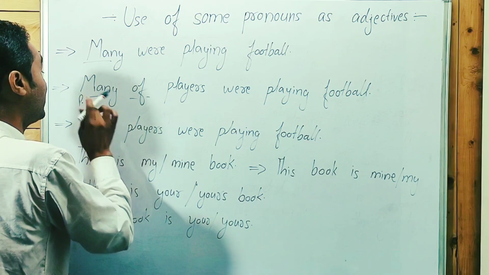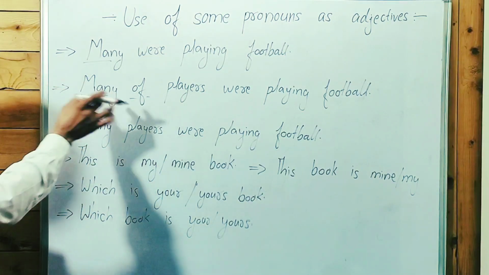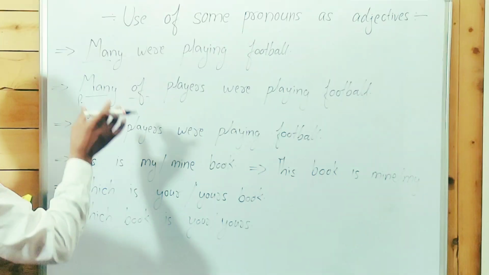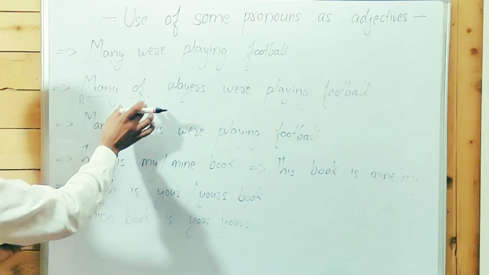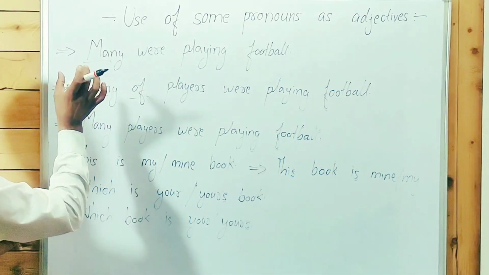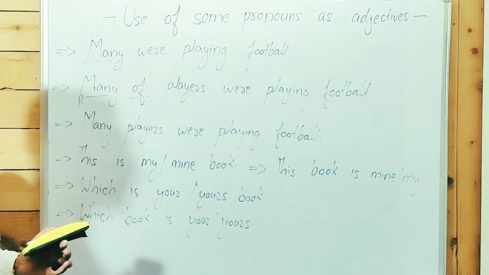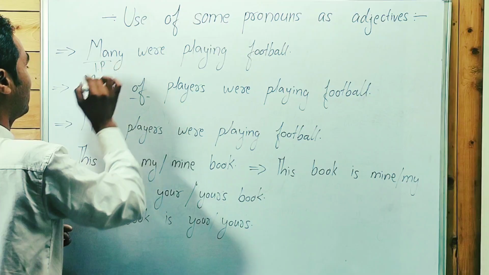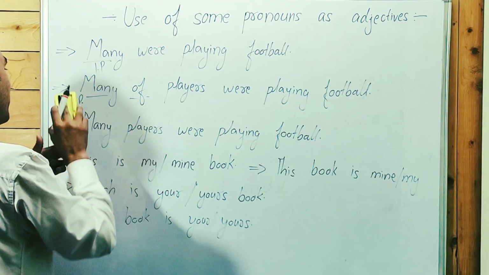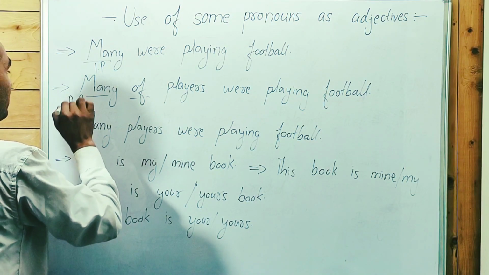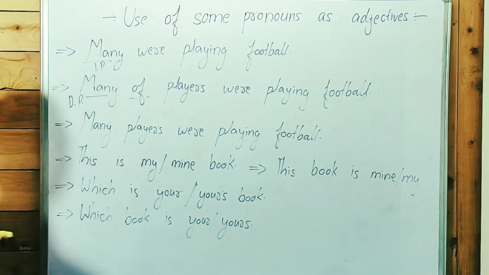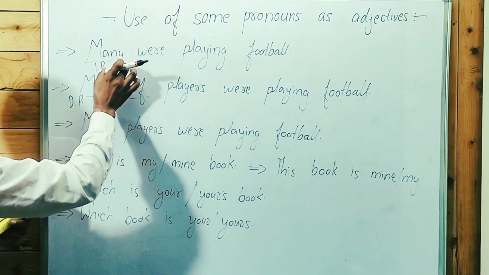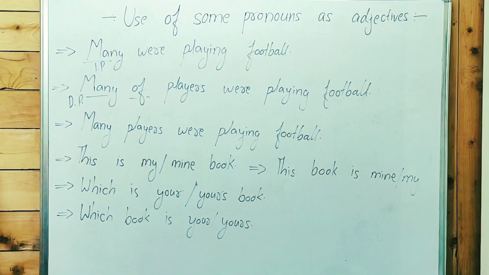Guys, point to be noted, it's a pronoun, but which pronoun? A distributive pronoun. As you know, a distributive pronoun is used with the of structure. Many has been used as a distributive pronoun over here, and here as an indefinite pronoun.